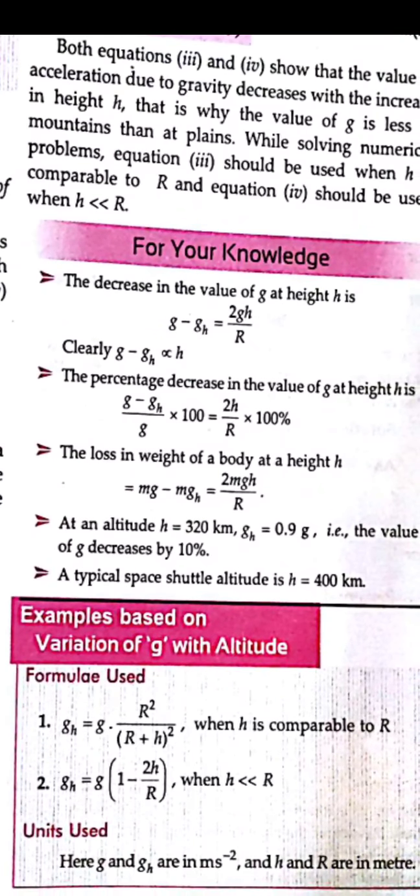The decrease in the value of g at a height h, because whenever we take the object at some height h from the center of the earth, as the height increases, g will decrease, that is the acceleration due to gravity will decrease, that is g minus g h.